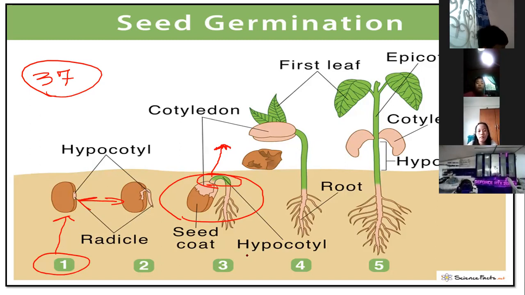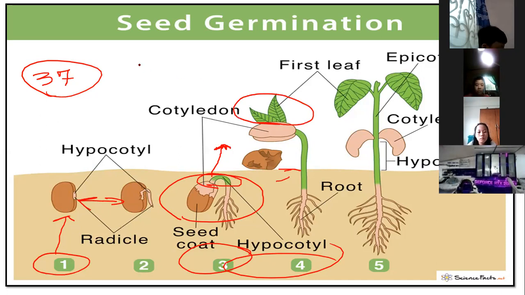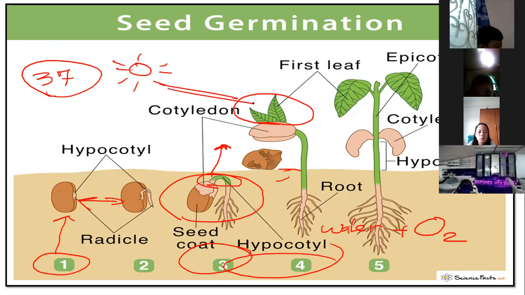Okay, number three. Where's number three here? So this one, and 4 and 5. Okay, this one. So what's here? The seedling gets its food from the seed leaves. This one. So because of the sun, the water and the oxygen, no? They can make their own food.